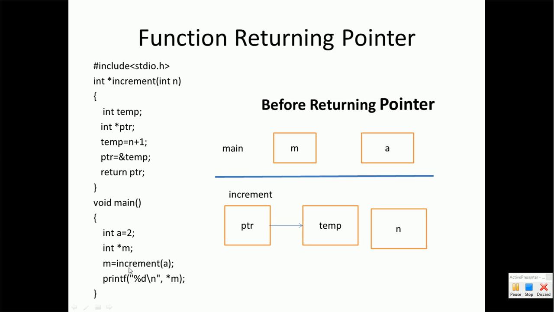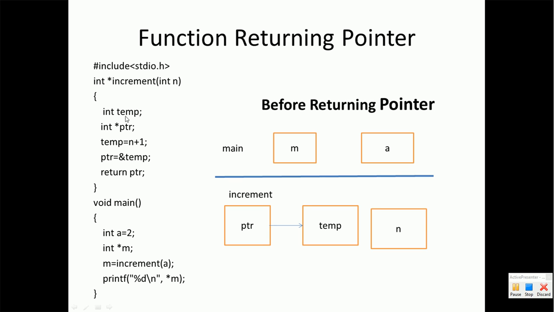After that we use a printf statement to print the value pointed to by pointer variable m. Inside the increment function we have written one integer variable n, which will hold the value passed from the main function, which is actually the value of variable a.